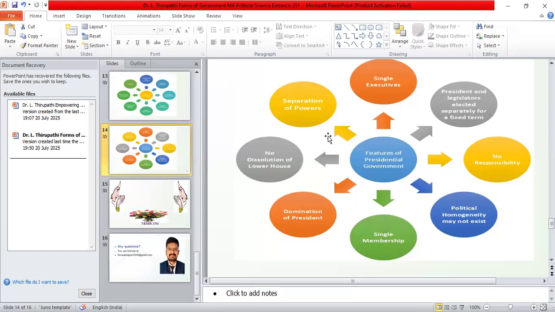For example, if you take the Indian Parliament, the elected MPs become ministers. That means the elected legislature and the executive have a correlation, a relationship of shared power. They have harmonious relations between the legislature and executive. But in the case of the presidential form of government, we don't have such kind of